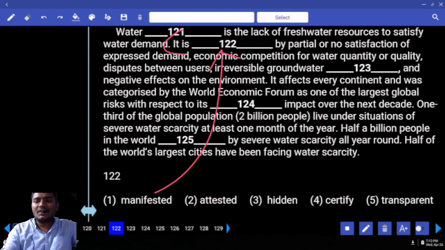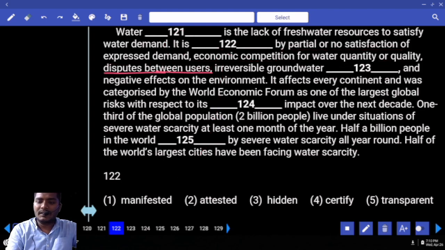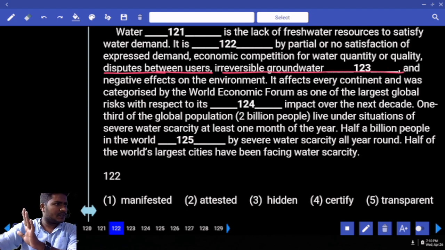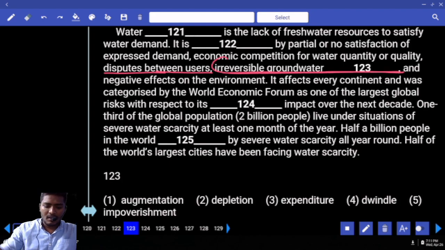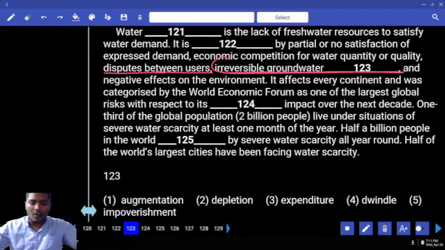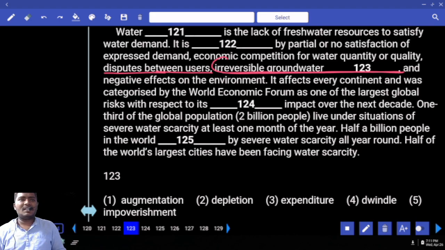It is manifestation by partial or no satisfaction expressed demand, economic competition of water quantity or quality, disputes between users, irreversible groundwater dash. We are all speaking about the negative case. Irreversible groundwater dash. Tell me your answer. Groundwater augmentation, groundwater depletion, groundwater expenditure, groundwater dwindle, groundwater impoverishment. Now, is it lack of groundwater or there is groundwater? Lack of groundwater, right?